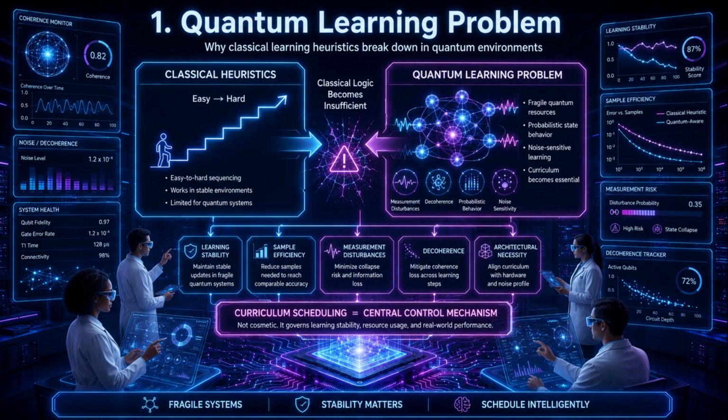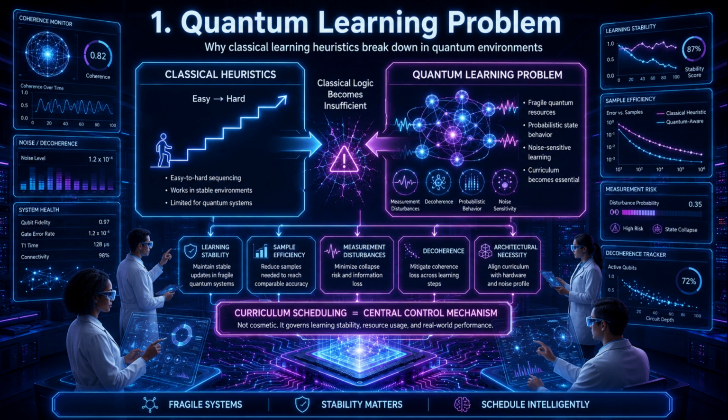Section 1, the quantum learning problem. To really grasp this framework, you have to understand that quantum computing completely changes the fundamental geometry of learning. Those classical curriculum heuristics we're used to, simply feeding an agent tasks from easy to hard, are entirely inadequate here. Schneepath puts this perfectly.